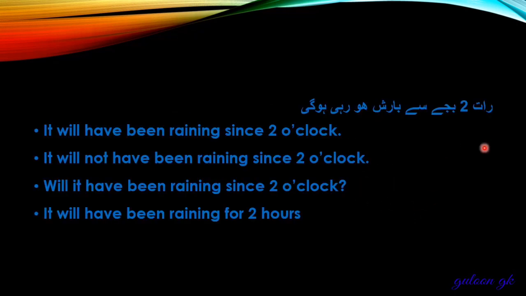रात 2 बजे से बारिश हो रही होगी. It will have been raining since 2 o'clock. It will not have been raining since 2 o'clock. Will it have been raining since 2 o'clock? Positive sentence, negative sentence, interrogative sentence. This one is also correct: it will have been raining for 2 hours.